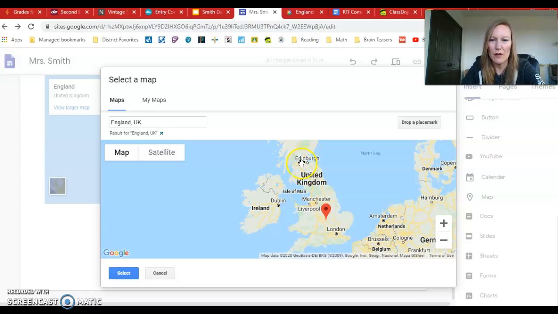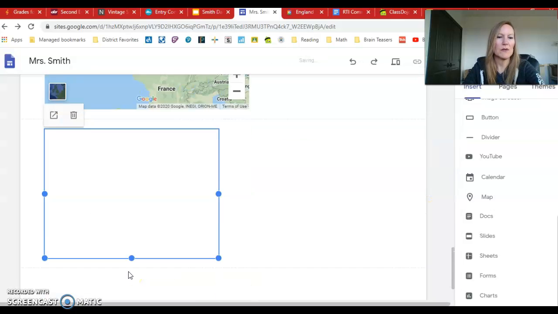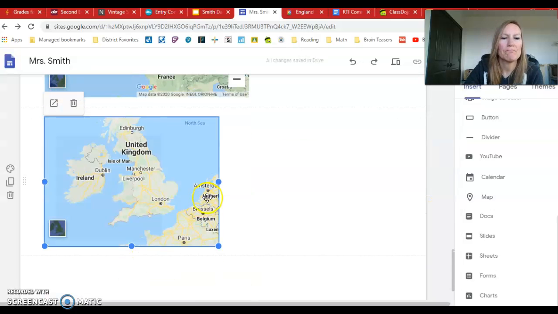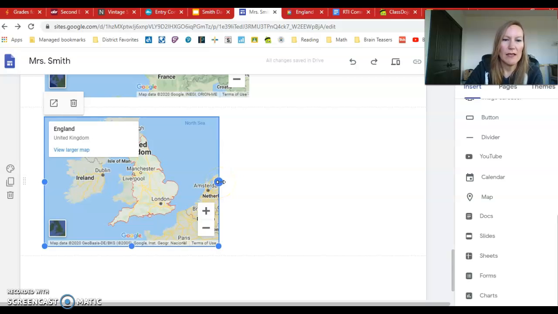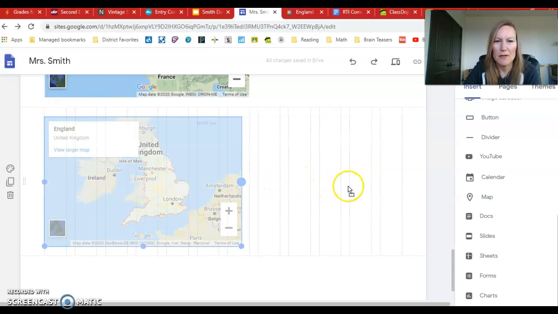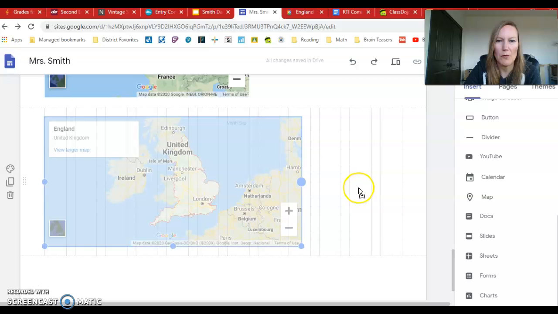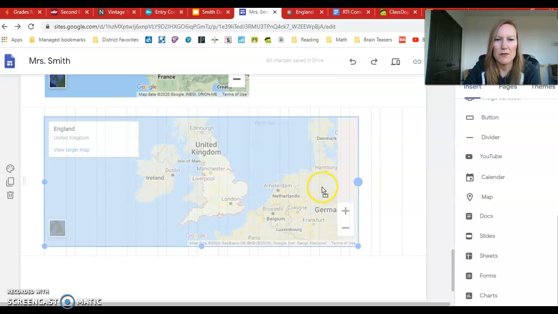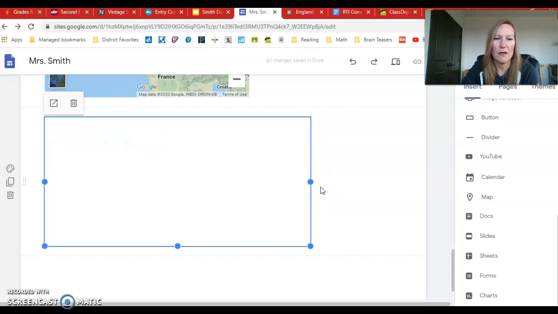It shows you a bit of Scotland. So I like that. It shows all that. So I'm going to select that one. Nice. And again, I'm going to pull this over a bit so hopefully it won't cover up so much. Ooh, my computer's moving slow. Let's see where that ends up.